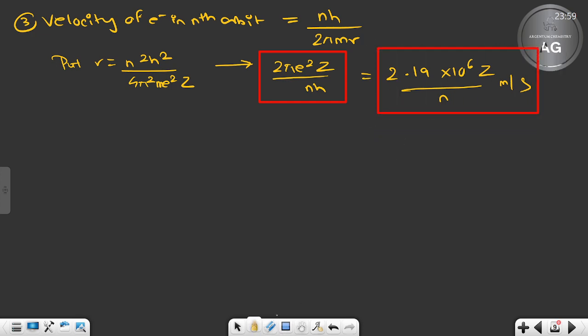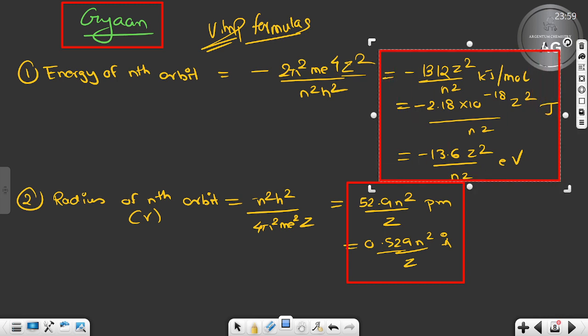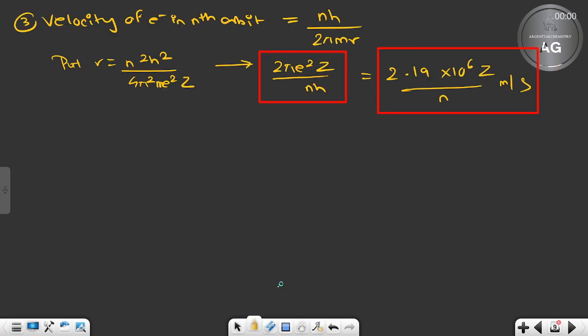You will be using this because solving that big value every time is not possible. But you cannot forget the main equation, because the question might directly ask for the expression, and then there will be a problem.